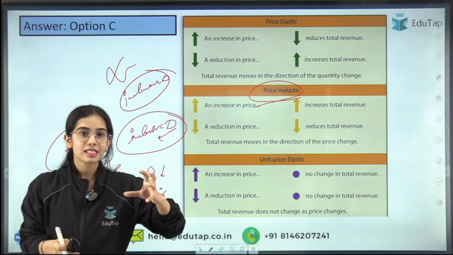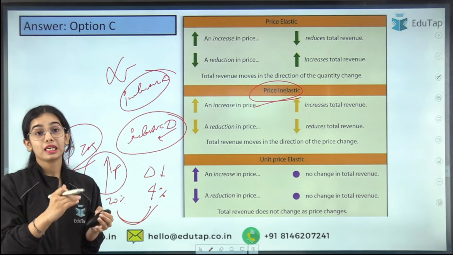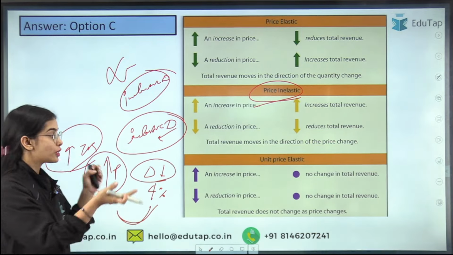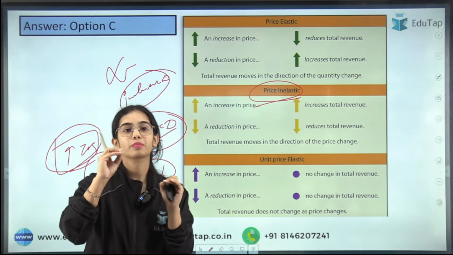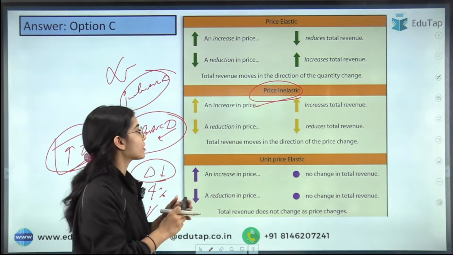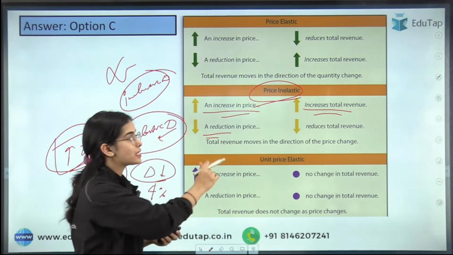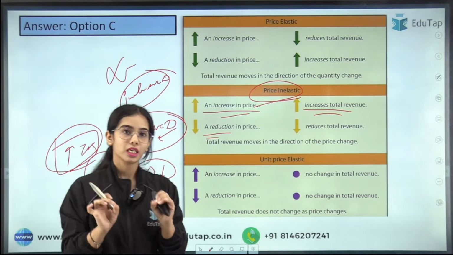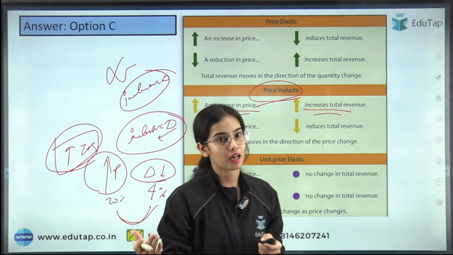So you have an inelastic demand, and even with a huge increase in the price, like the price has nearly increased by 50%, still your demand will not fall by much. So in this case, it is better to increase the price. For inelastic goods, if the price is increased, the total revenue will increase. If the price is decreased, the total revenue will actually decrease, and you will have to remember this very clearly, okay? Application based questions can come, and these kinds of questions can come, okay?